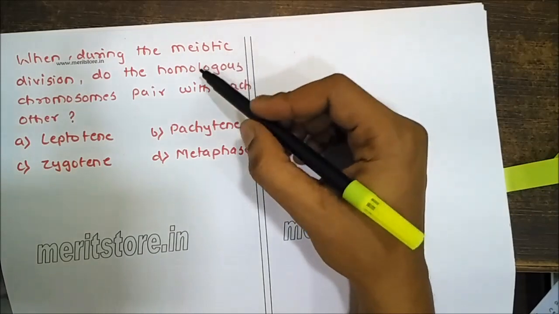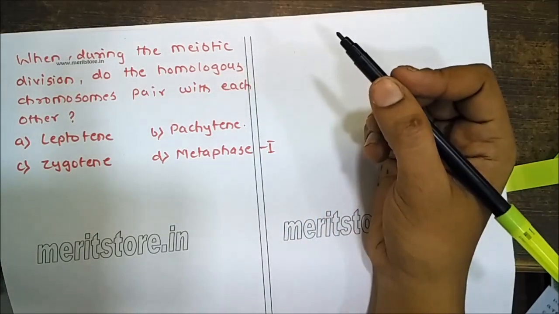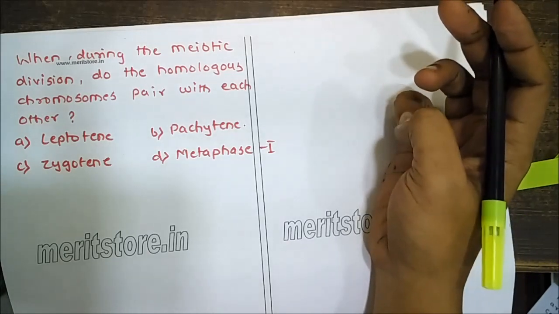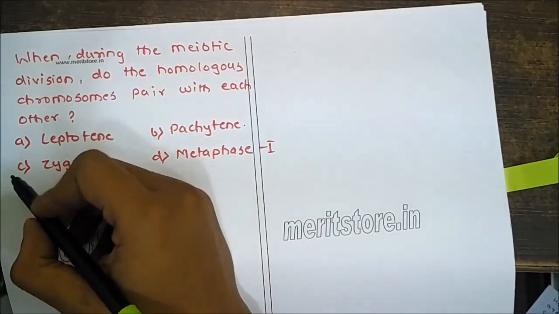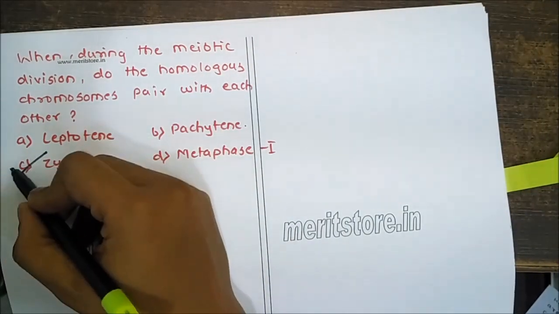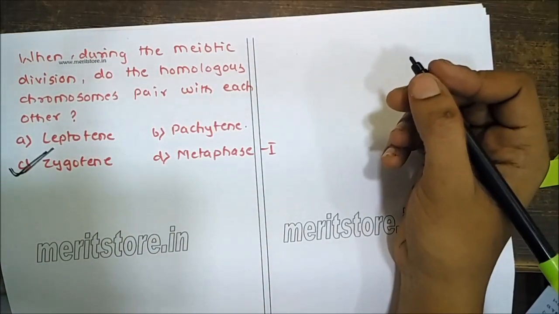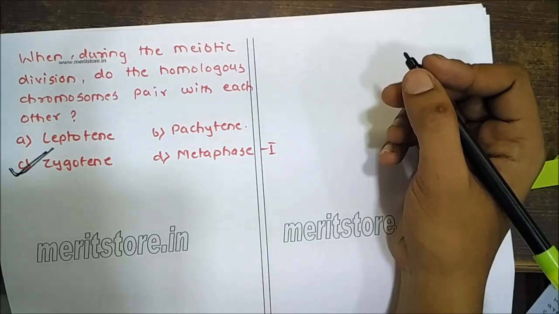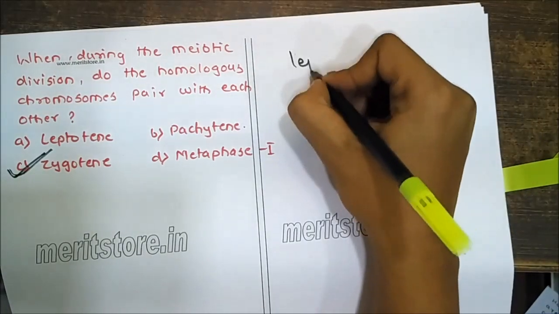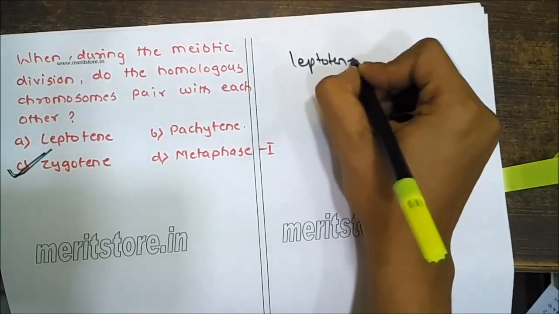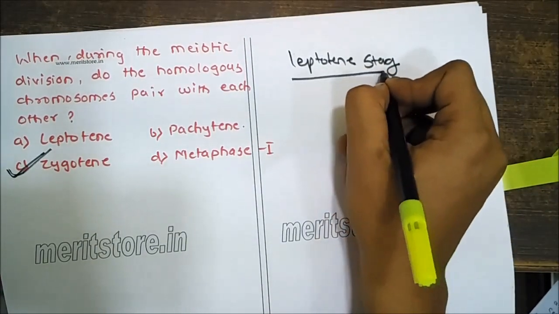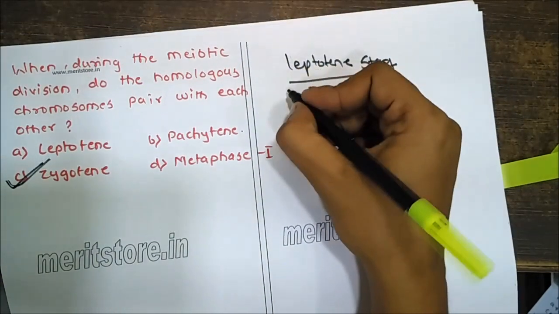When during meiotic division do the homologous chromosomes pair with each other? It is during the zygotene phase. See, in the leptotene stage the chromosomes will be in thread-like structure.